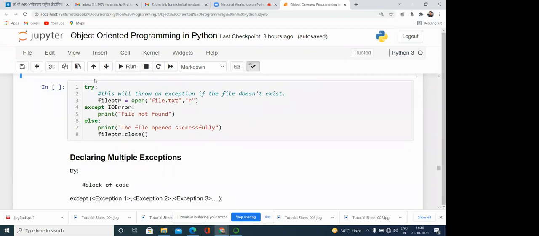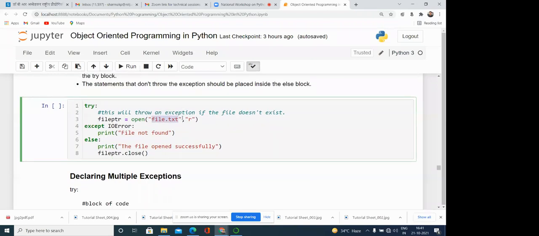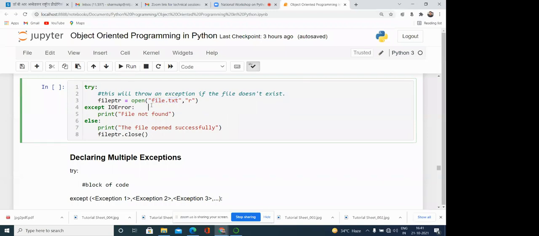So this is the correct way. Suppose that we are opening a file, like file ptr open file.txt. If this file is available, then no exception is generated. If the file is not available, then a file error, or you can say input output error, is there, because the file is not available and still we are trying to open it.